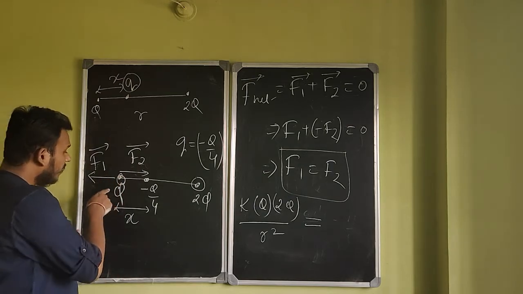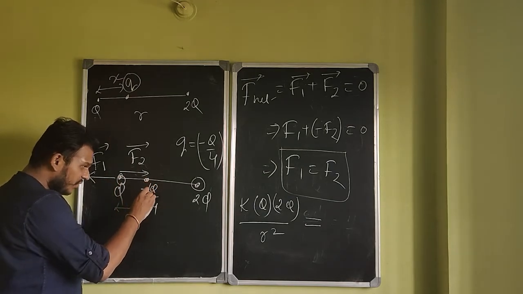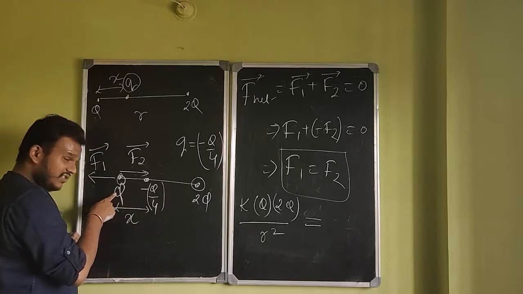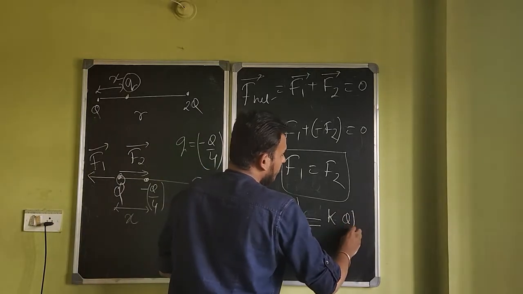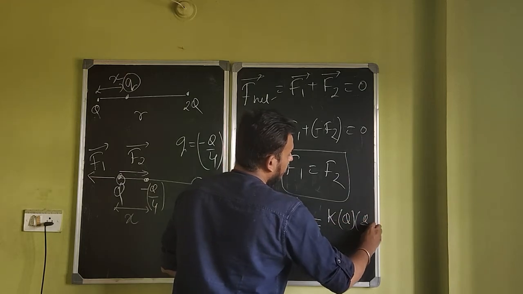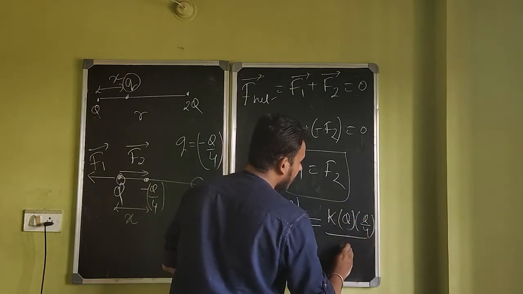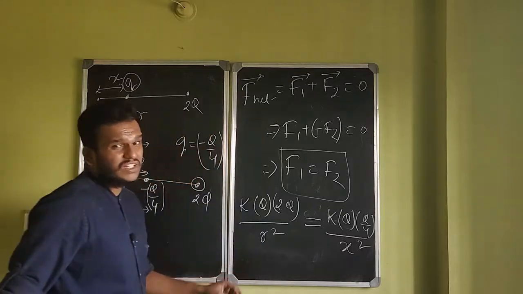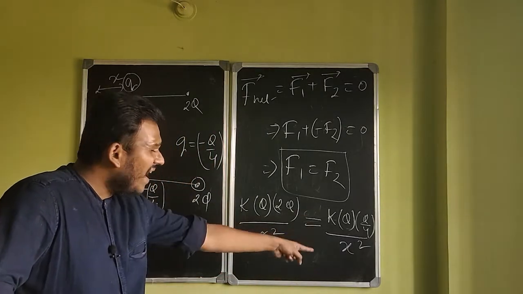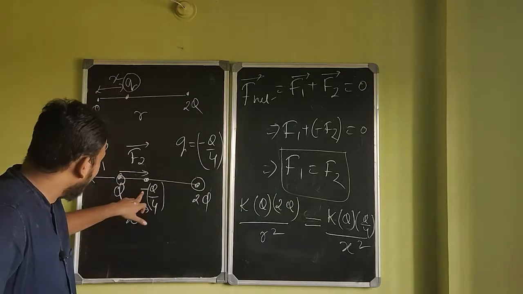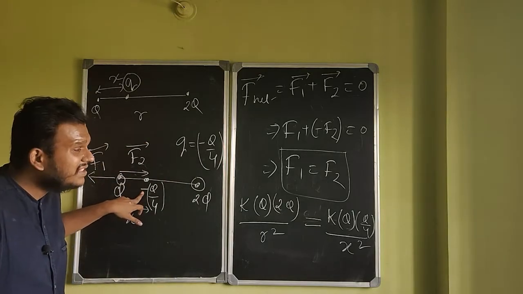So what's the net force? What's the force due to this charge? Force due to this charge on this charge is K Q into Q by 4 divided by X squared, and you want to find the value of X. Now some of you might be wondering, why am I not using minus Q by 4 here? Why am I simply using Q by 4?